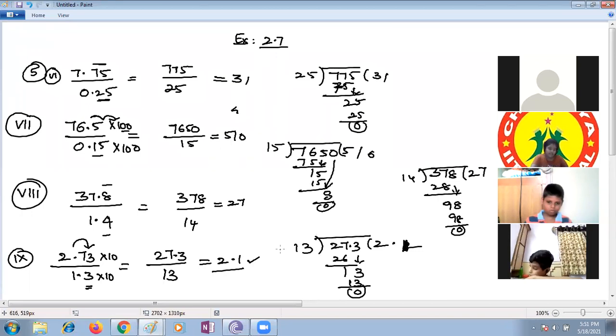And the sixth question is: a vehicle covers a distance of 43.2 kilometers in 2.4 liters of petrol. How much distance will it cover in 1 liter of petrol? Here, first we should write the statement. Some of you may be confused, but it is only a simple application sum, children.